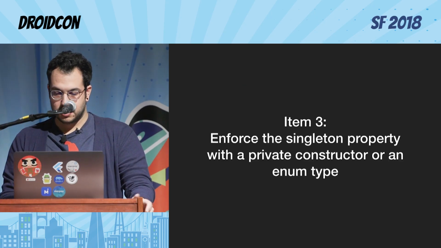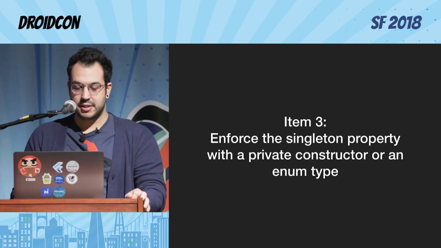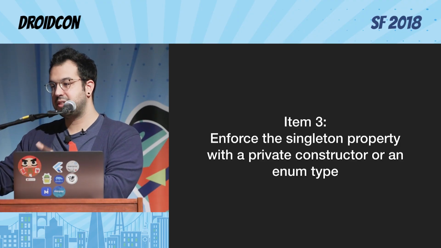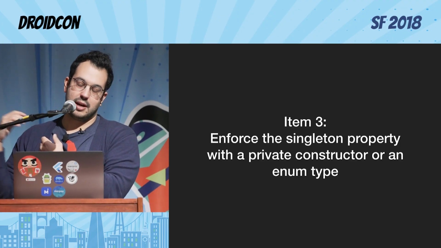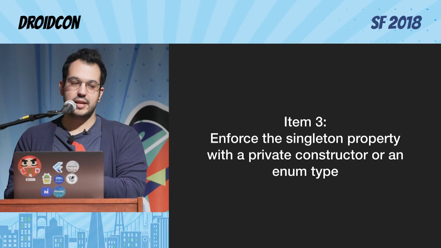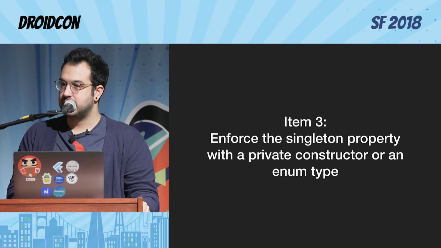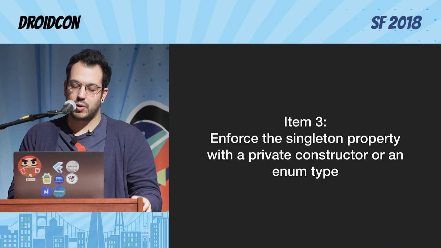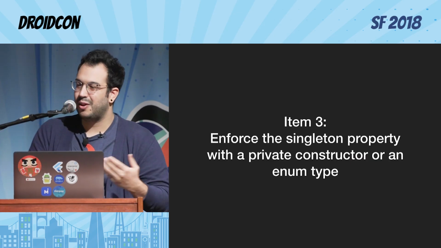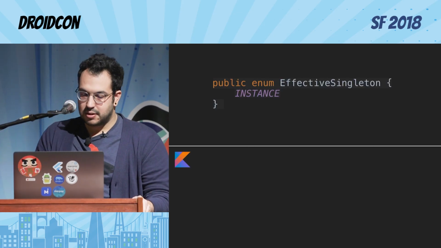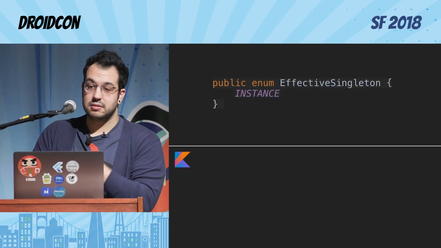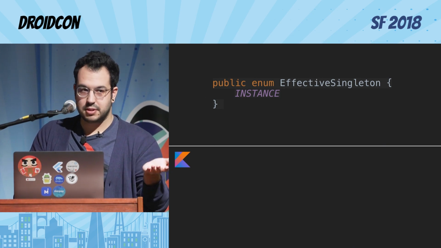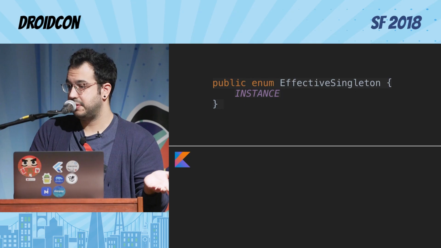So for example, item number 3 is enforce the singleton property with a private constructor or an enum type. This is how you should implement singletons. The thing is, singletons are so common, so why do we even need to re-implement them every time? And why do we need to invest time in thinking about how to implement it properly? So this is the Effective Java solution. Just use an enum, because an enum is serializable and thread safe, so that's good.